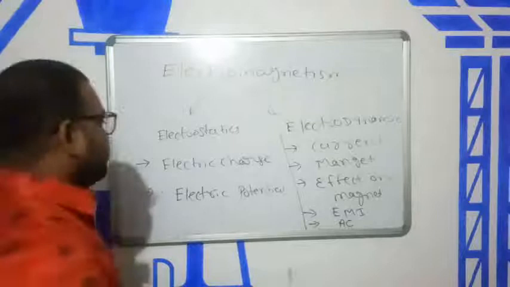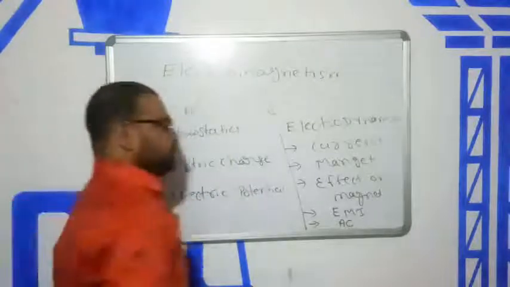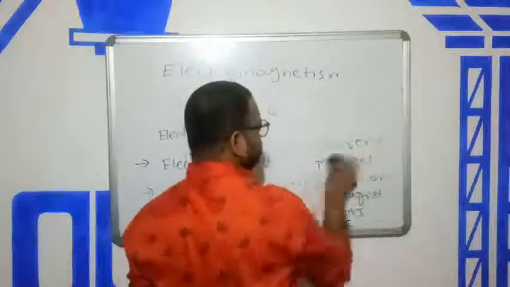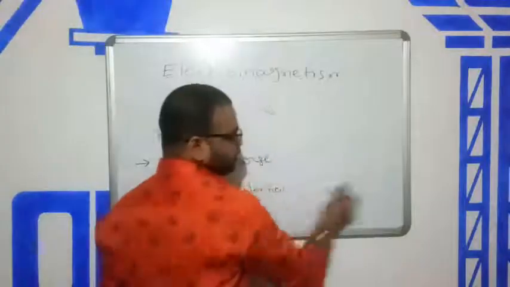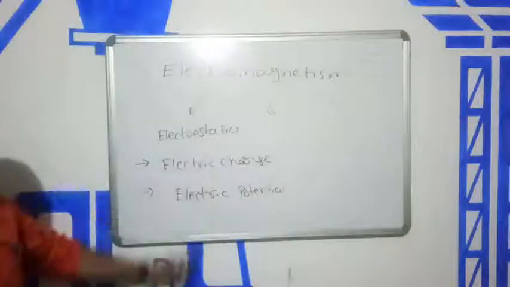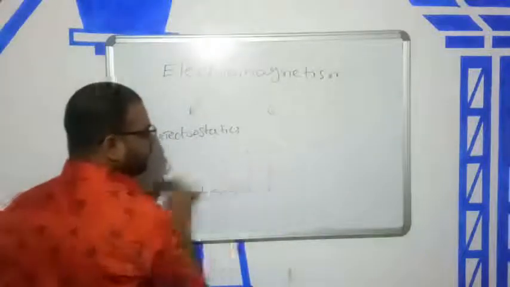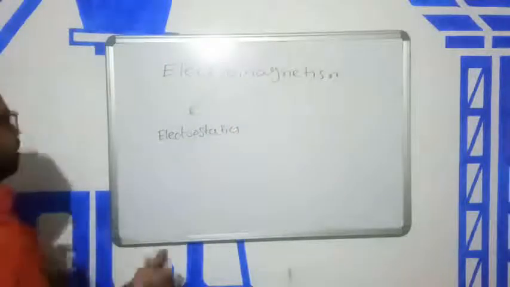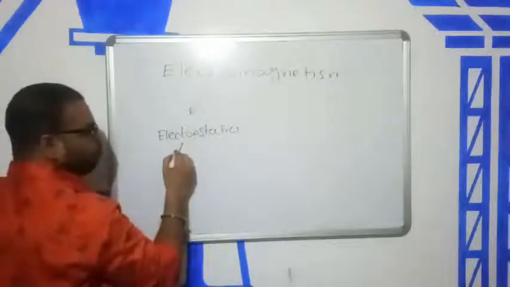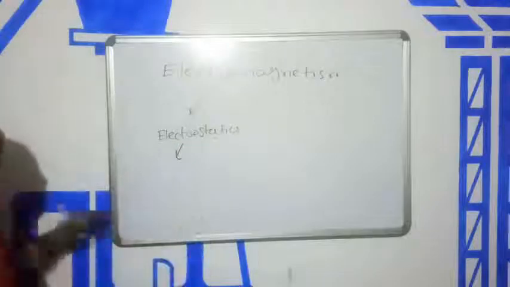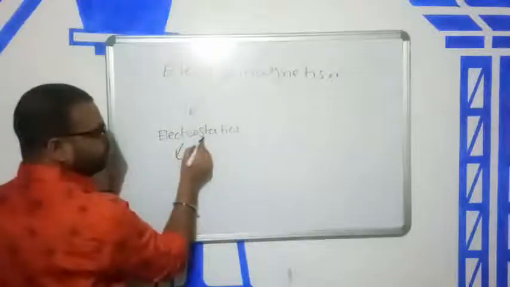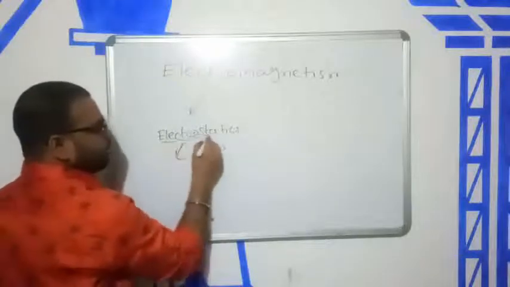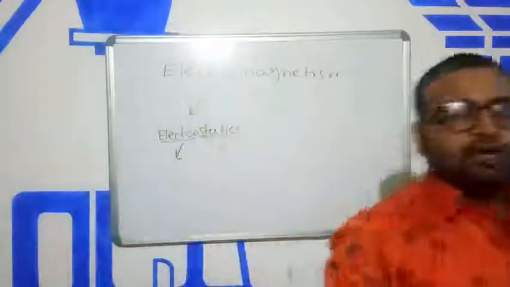Okay, so we start from electrostatic. Now we will be discussing electrostatic. The term electrostatic is a combination of two terms. The first term is electro and the second term is static.